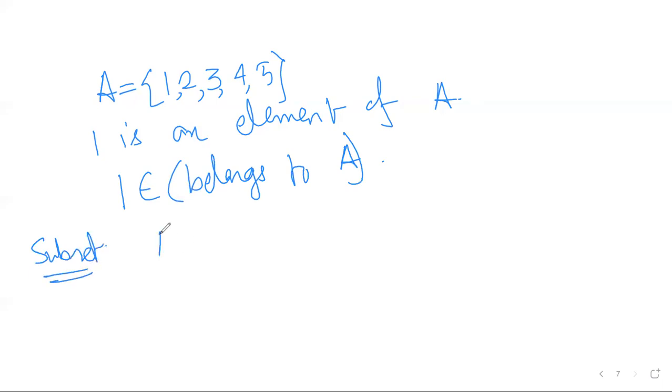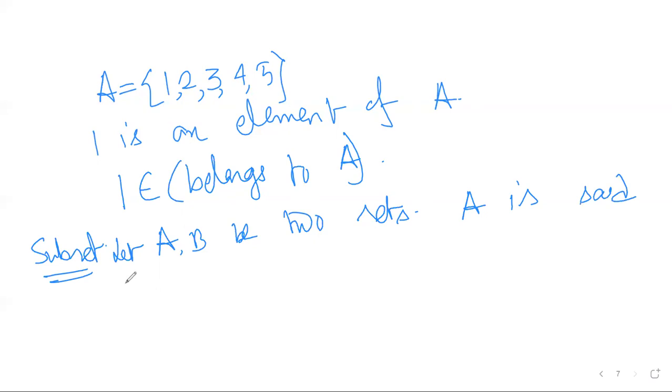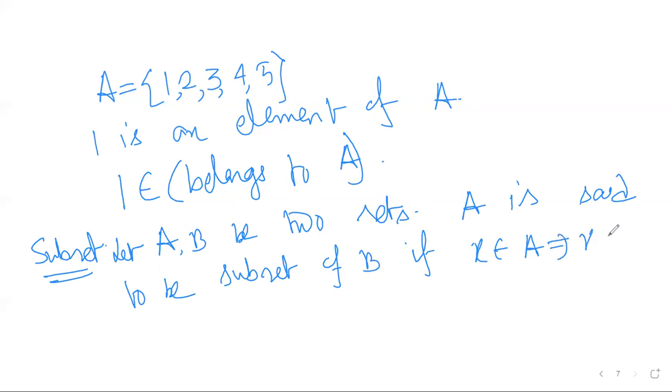So if we rewrite the definition of subset, then we have given two sets A and B. A is said to be a subset of B if X belongs to A implies X belongs to B also, then A is a subset of B. This is the notation of subset. Okay.